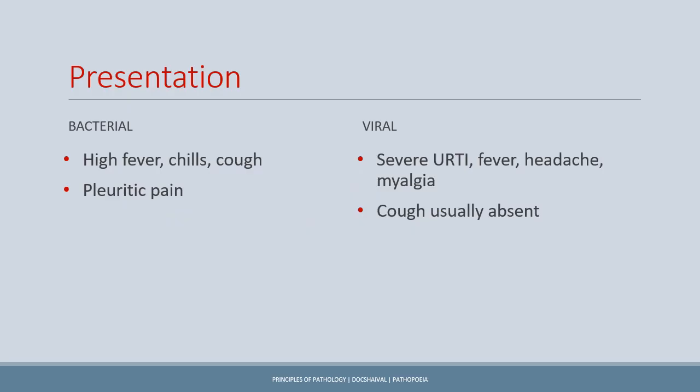Okay. Now the presentation of the pneumonia. The bacterial pneumonia classically presents with high fever, chills and cough. While in viral pneumonia, cough is usually absent because remember we have the failure of the mucociliary escalator mechanisms. The symptoms are non-specific upper respiratory tract infection, fever, headache and myalgia. Now another classic feature of the bacterial pneumonia is pleuritic pain, which is because of the pleuritis, and the pleuritis is because of the bacterial dissemination and spread to the local areas.